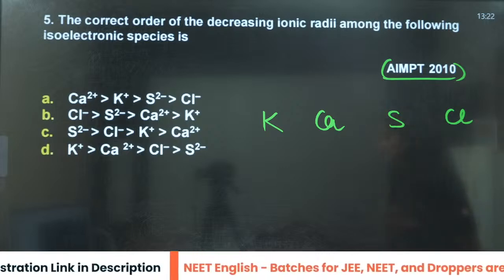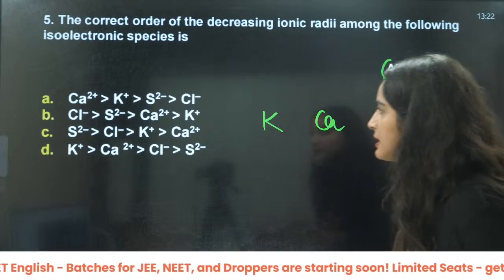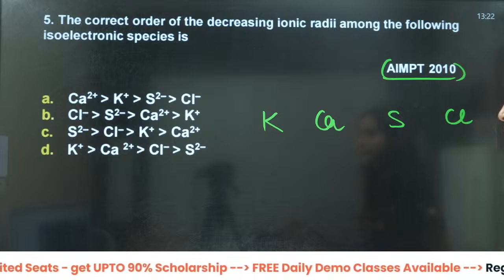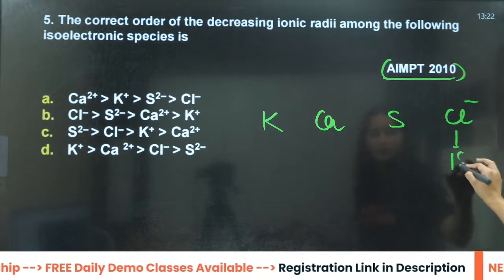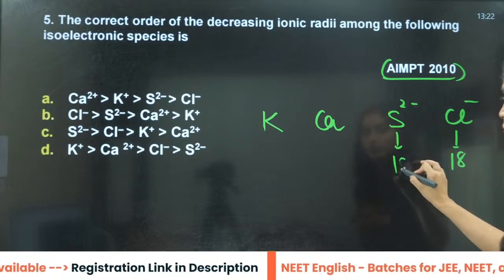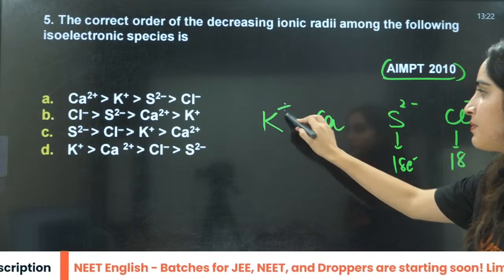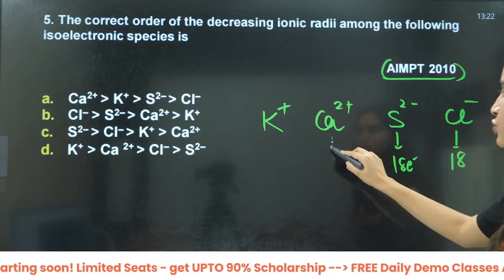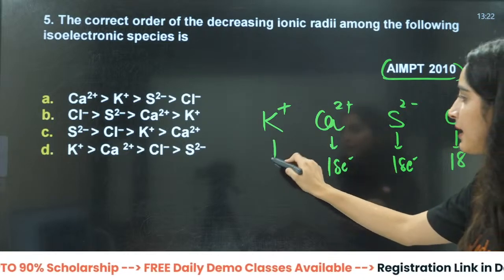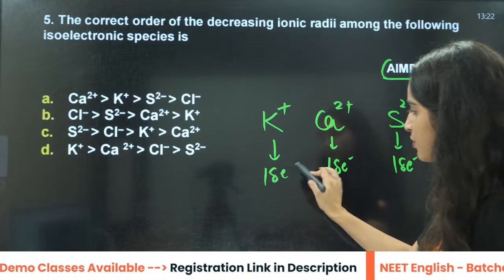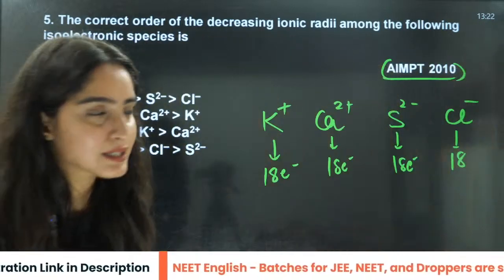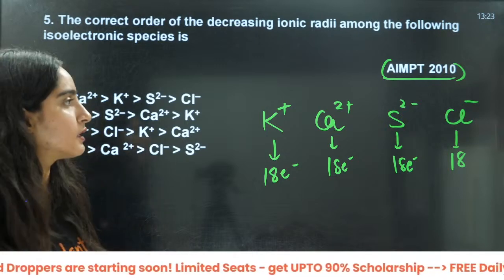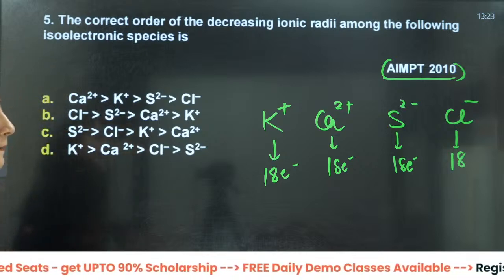It's a very, very good question. Chlorine: 17 plus 1, 18 electrons. Sulfur: 16 plus 2, that is also 18 electrons. Potassium, and this is calcium, again this will be plus 2, 20 minus 2, that will be 18 electrons. Potassium: 19 minus 1, that is 18 electrons. So I have given you the hint that these are isoelectronic. Now you need to see how the atomic number is increasing.